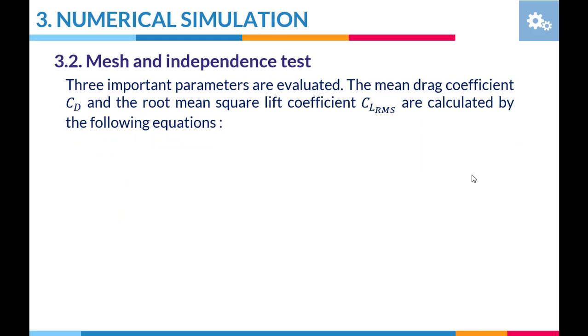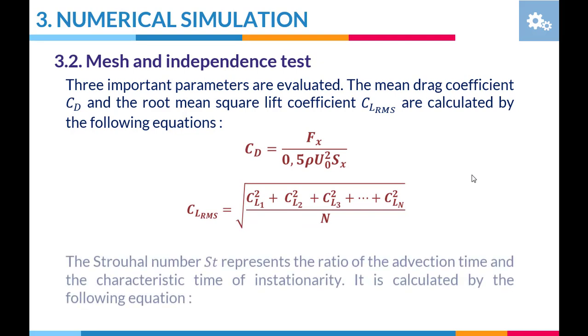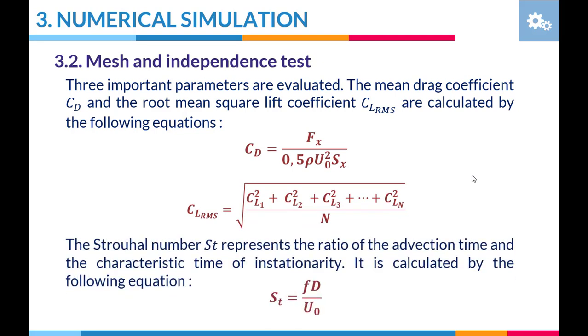3 important parameters are evaluated. The mean drag coefficient and the root mean square lift coefficient are calculated by the following equations. The Strouhal number represents the ratio of the advection time and the characteristic time of unsteadiness. It is calculated by the following equation.